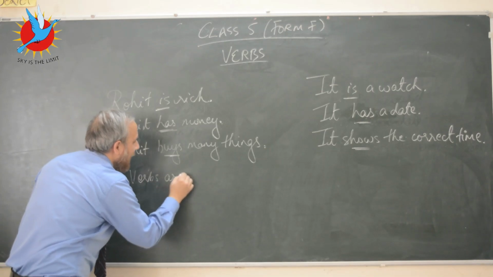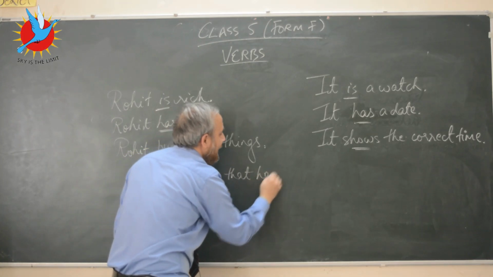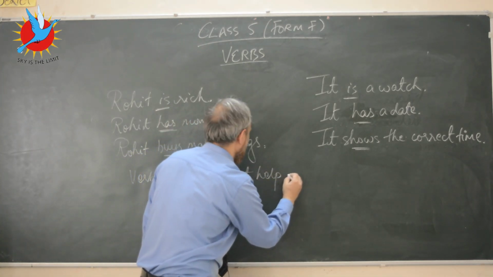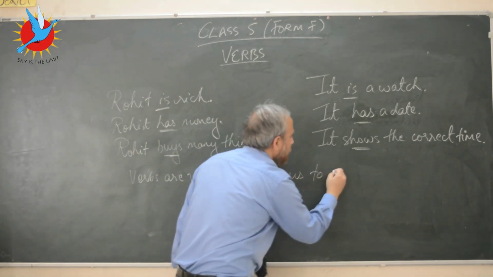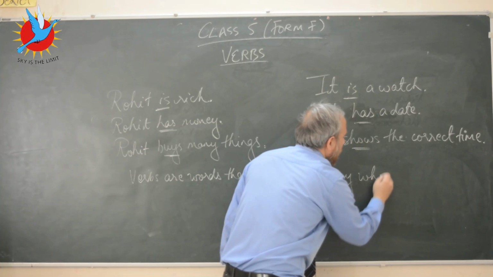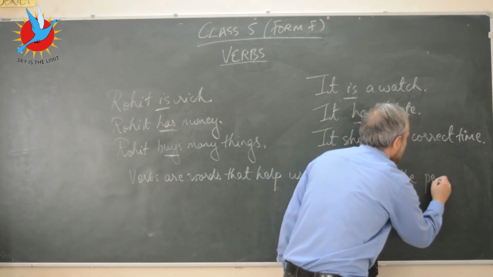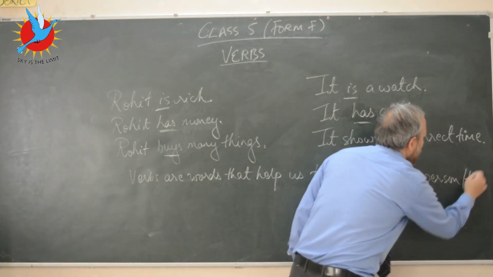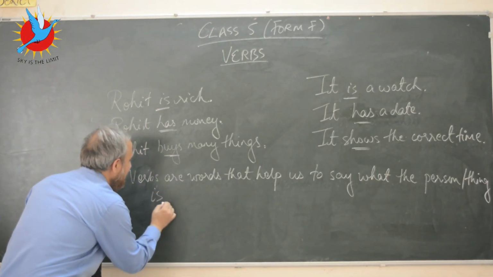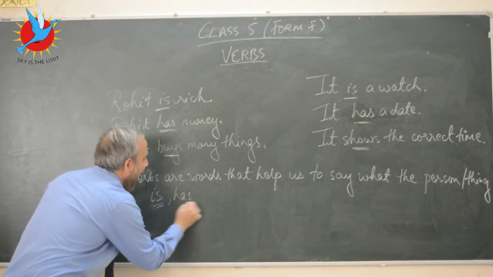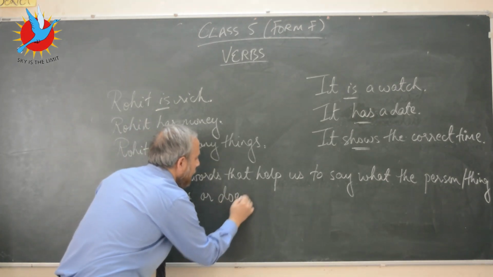Verbs are words that help us to say what the person or thing is, has, or does.